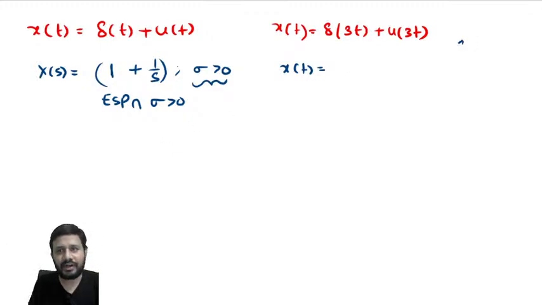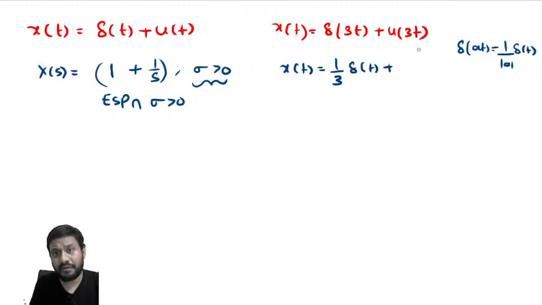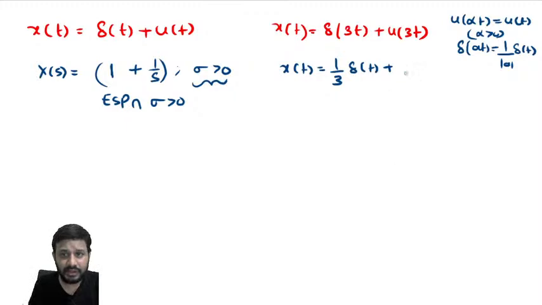Del of a t is 1 by mod a del of t. So this is 1 by 3 del of t plus u of 3t. Look here, u of alpha t, where alpha is greater than 0, is u of t only. So u of 3t is nothing but u of t.